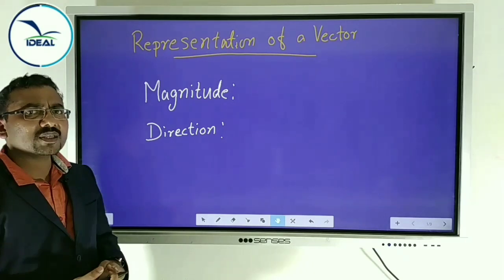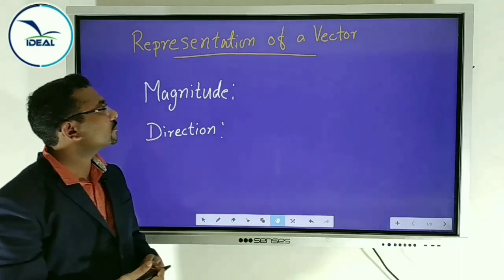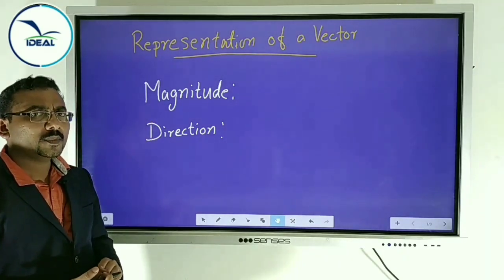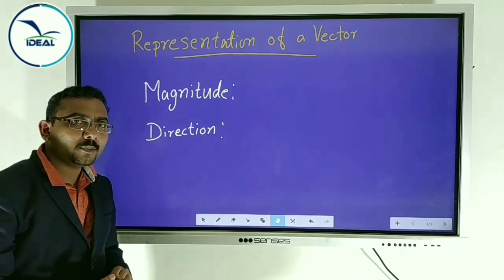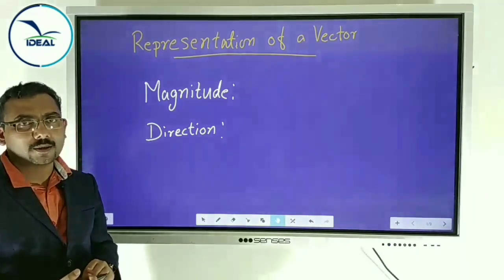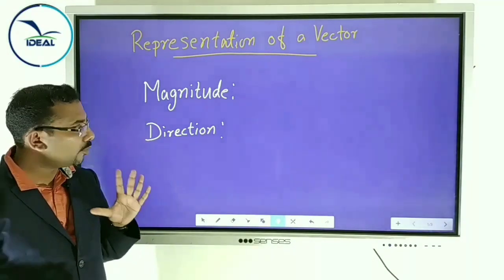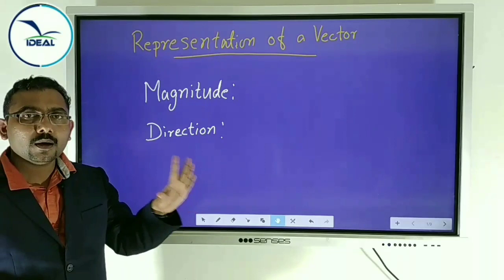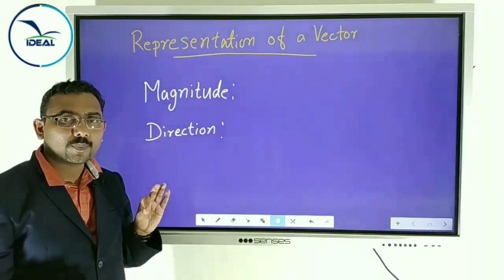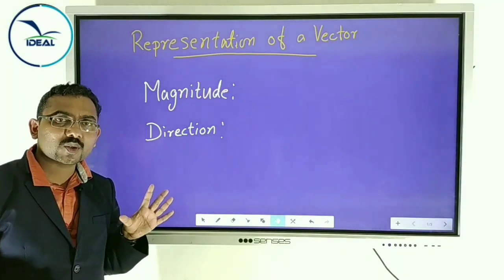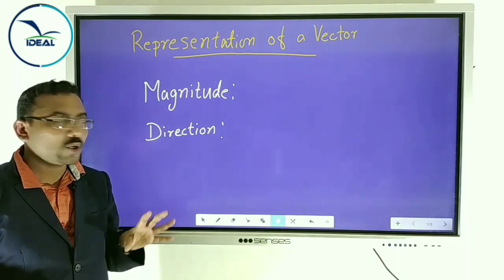Next, representation of a vector. A vector has both magnitude and direction. If it is a scalar, we can represent it with a numerical value and a unit. You already studied 5 kilogram sugar, only magnitude.